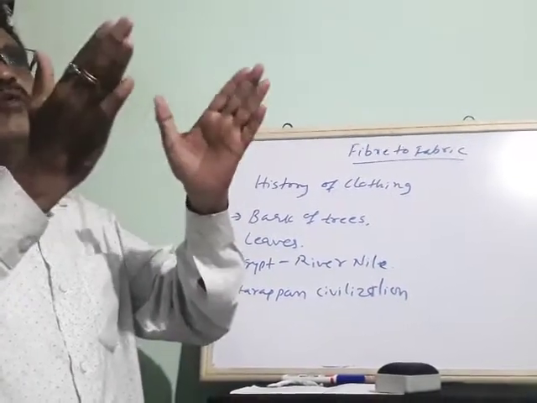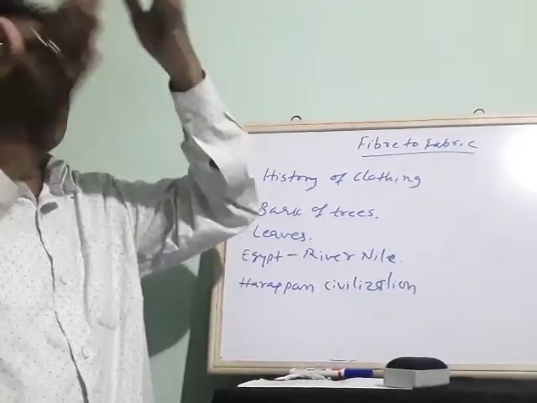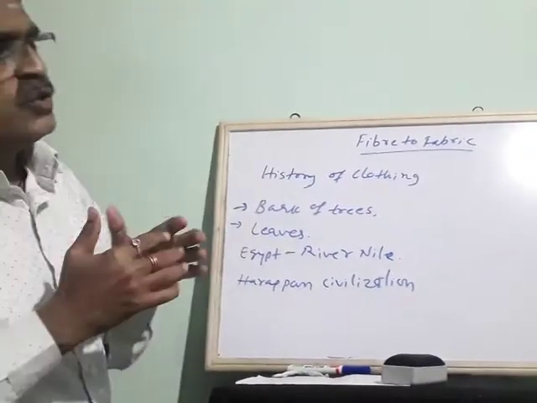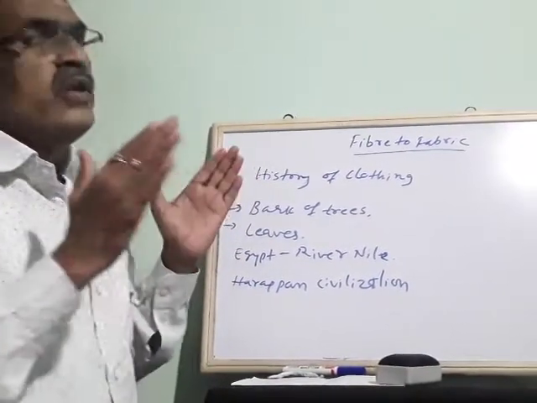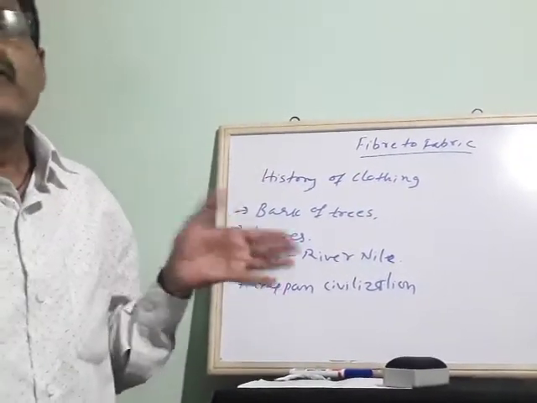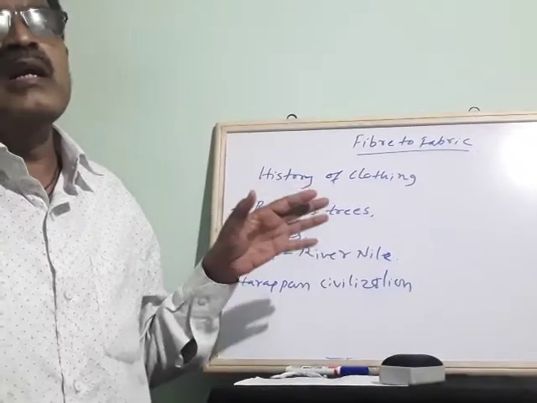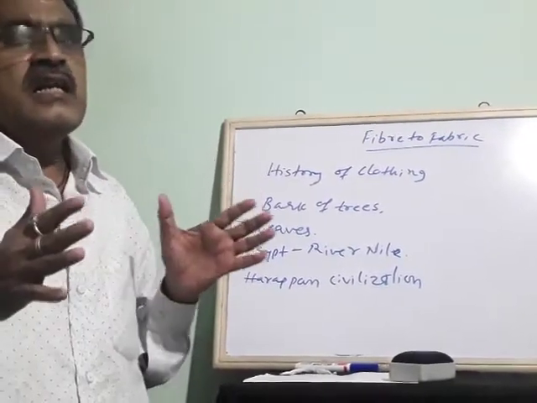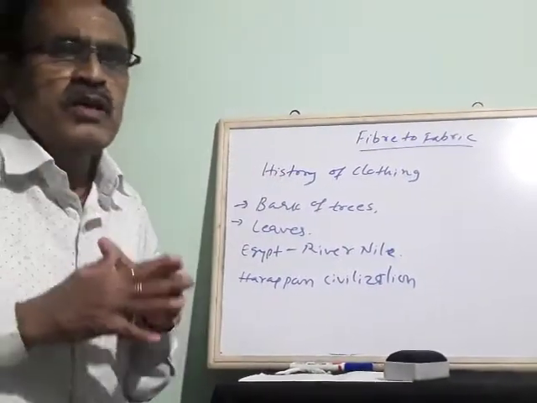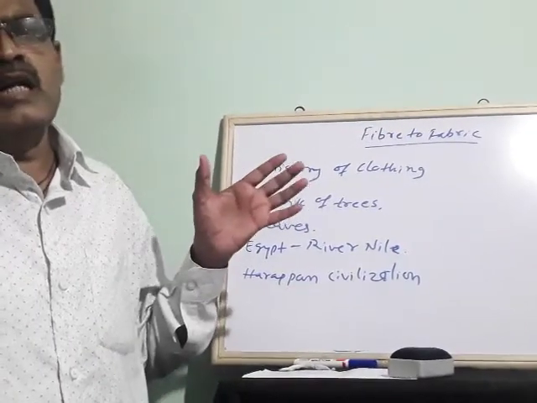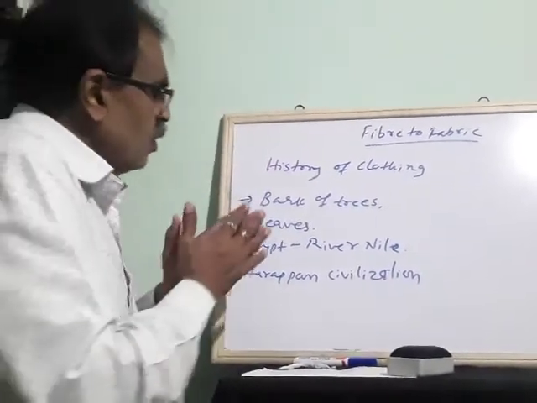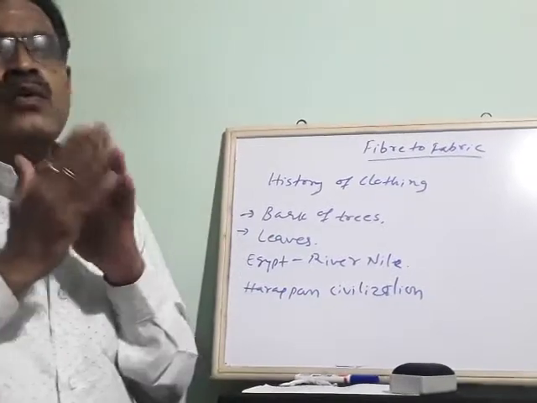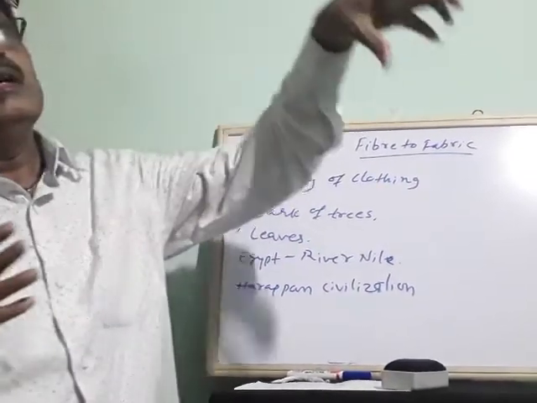Based on your costume, we can identify which state a person has come from. So unity in diversity means we are all Indians, but based on our states and culture, we eat different types of food and wear different types of clothes. This way, clothing plays a very important role in life in India.